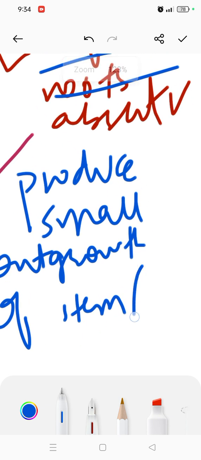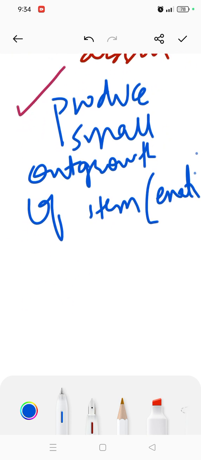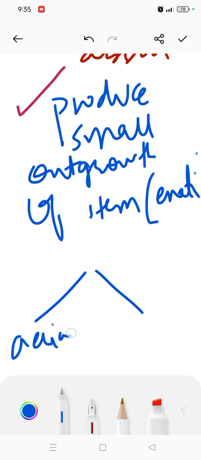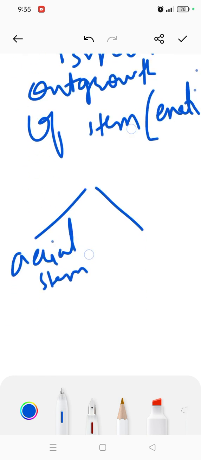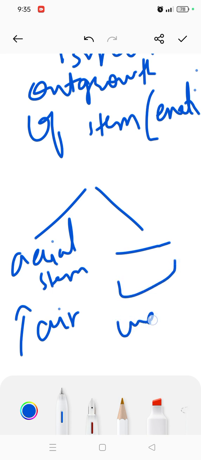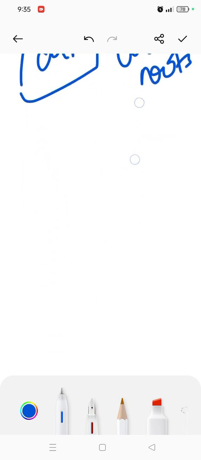That's called enations. And in this you will see we have two divisions, aerial stems, and I don't remember the second name, but aerial means on the air or higher, and the other one under the ground, the roots. At this moment I'm talking about the aerial stems, which are green and carry out photosynthesis as well.